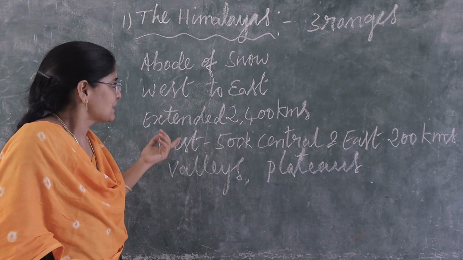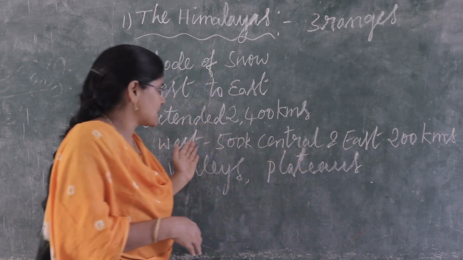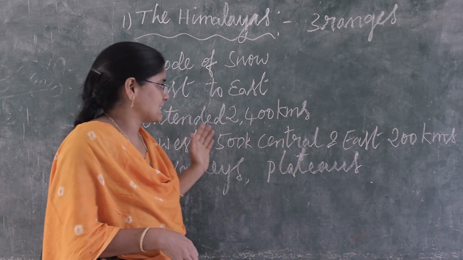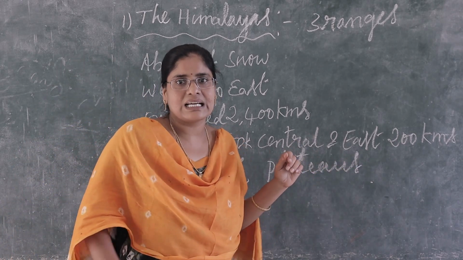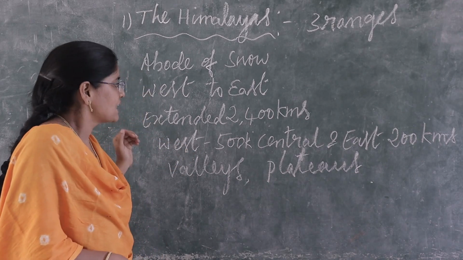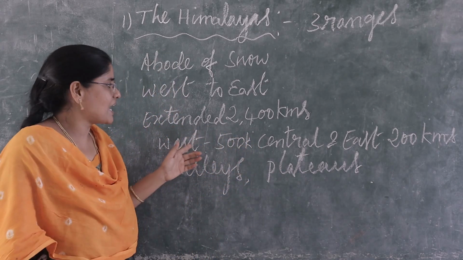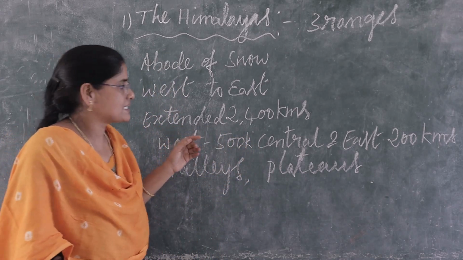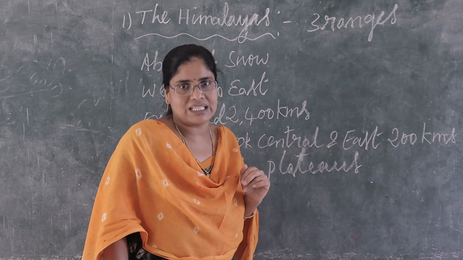See, children, here the width is changing from western region, central region, eastern region. In the western region the width is 500 kilometers, and in the central and eastern region 200 kilometers.